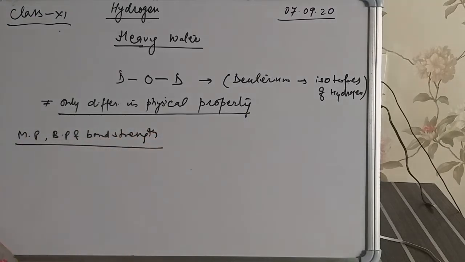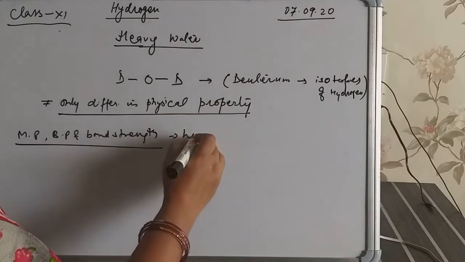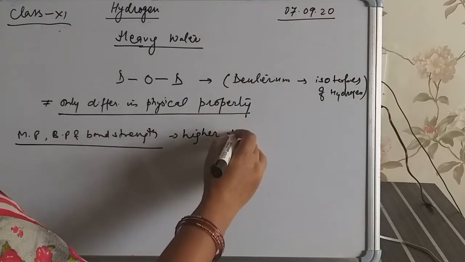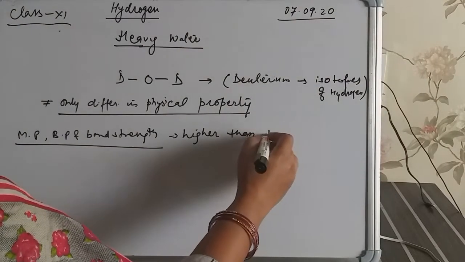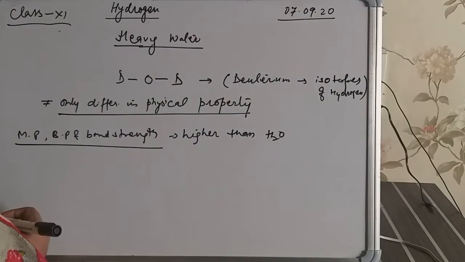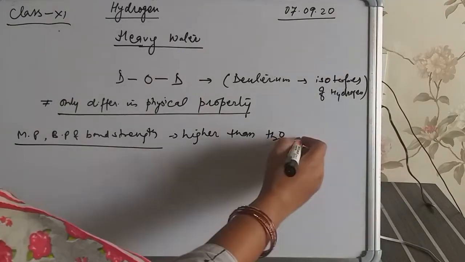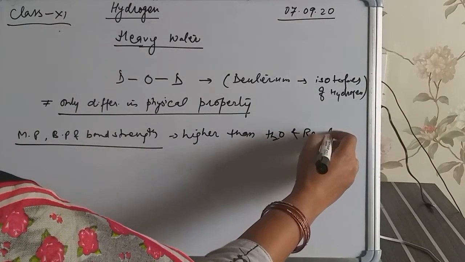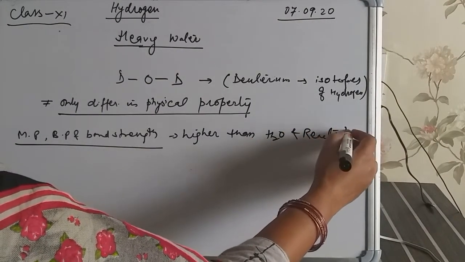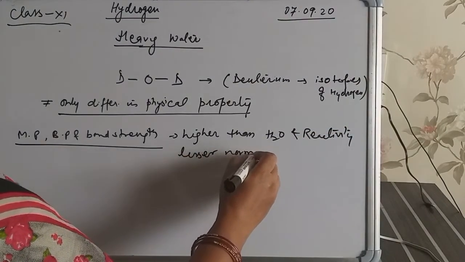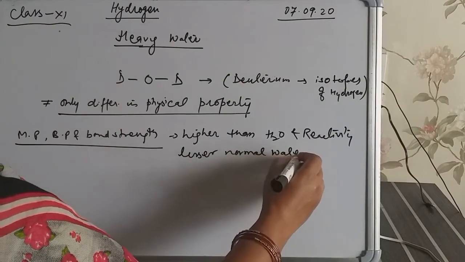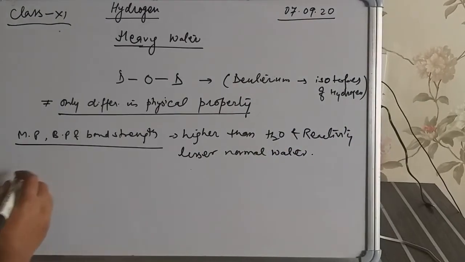All these things are higher than normal water, and reactivity is lesser than normal water. So at first we'll study the preparation of heavy water.